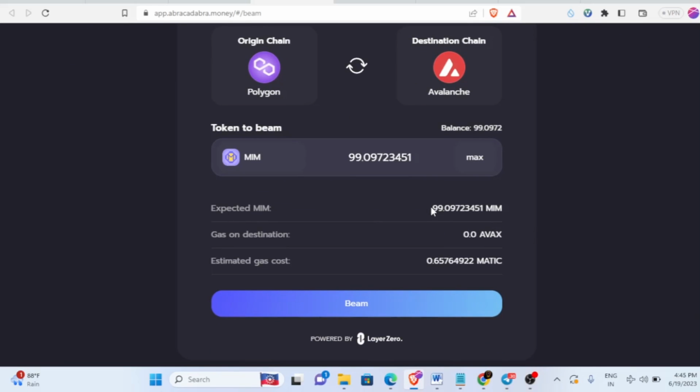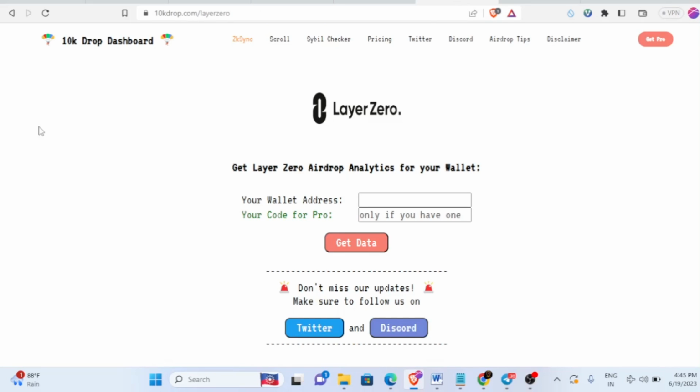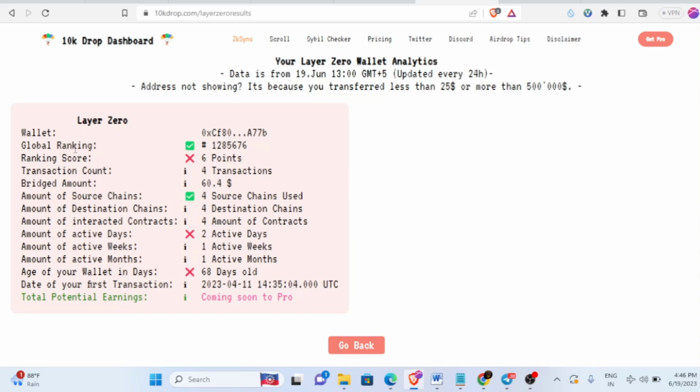And if you want to check where you stand now, use this platform. Okay, so just copy your contract address and paste it here. On top you can see zkSync also there, Scroll is also there. Okay, and LayerZero you need to select, and then just click get data. So if you click get data, you'll be able to see where you stand. Okay, so you'll be able to see your live data about your wallet and global ranking.